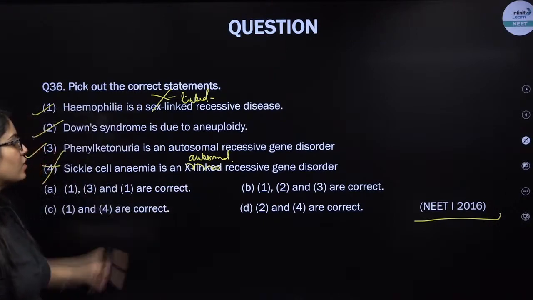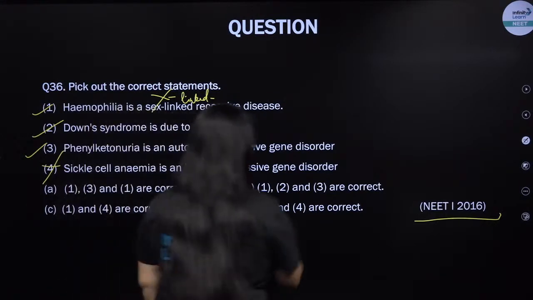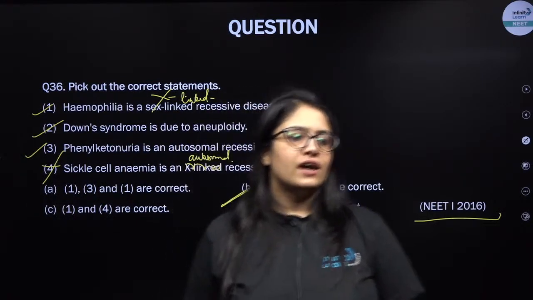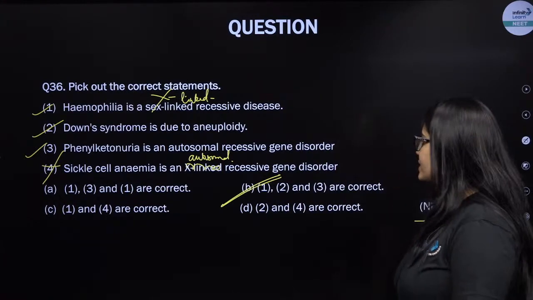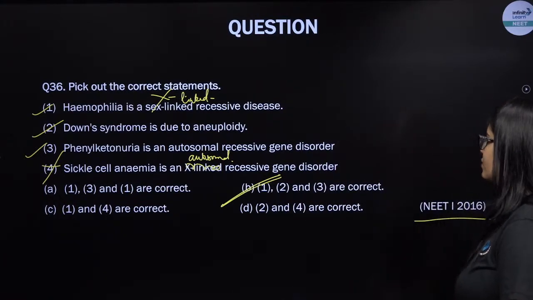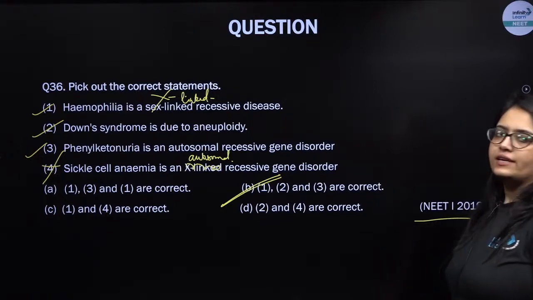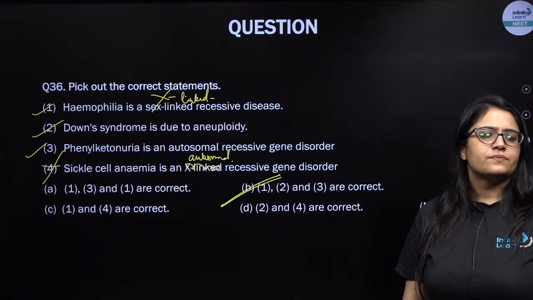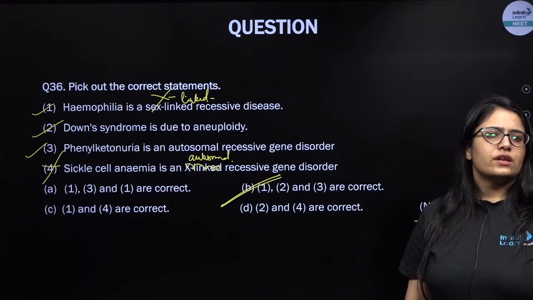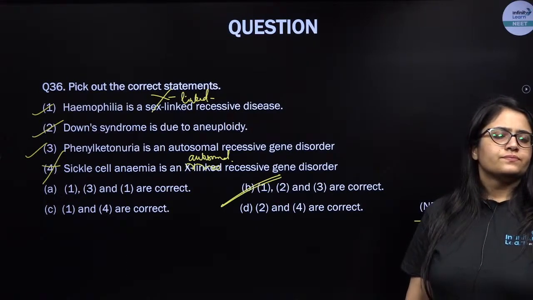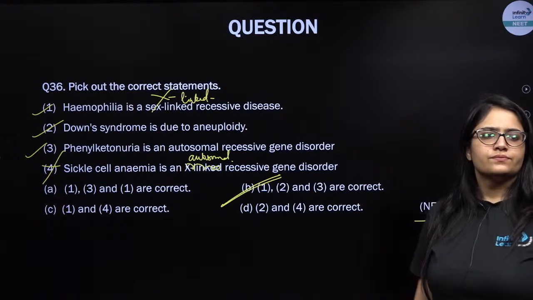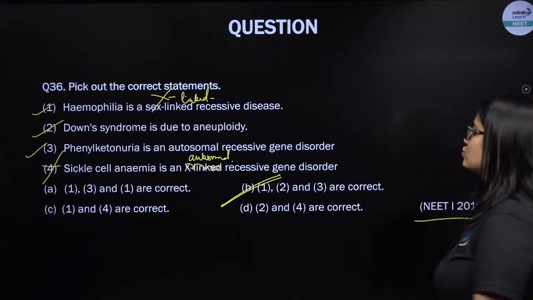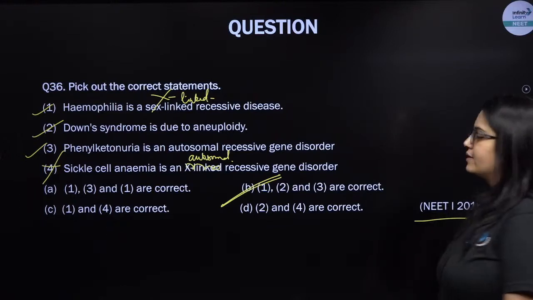So how many of them are correct? 1, 2 and 3 are correct. Right, kids? 4 is incorrect. Any doubts here? Is this question clear, my lovely kids? Okay. So 1, 2 and 3 are correct. Fourth is incorrect. Next question.